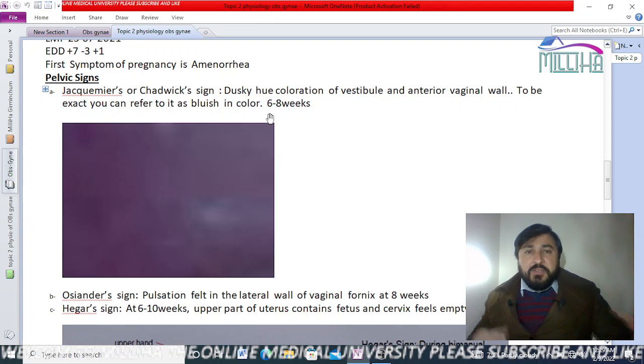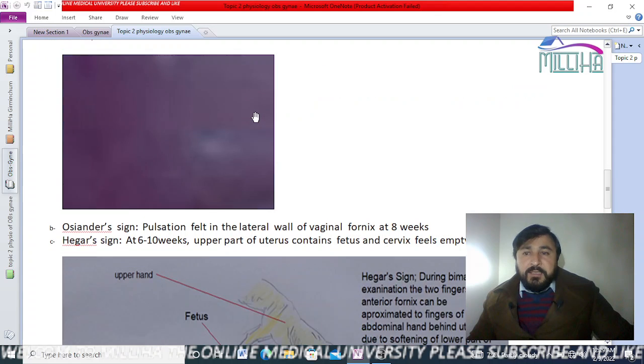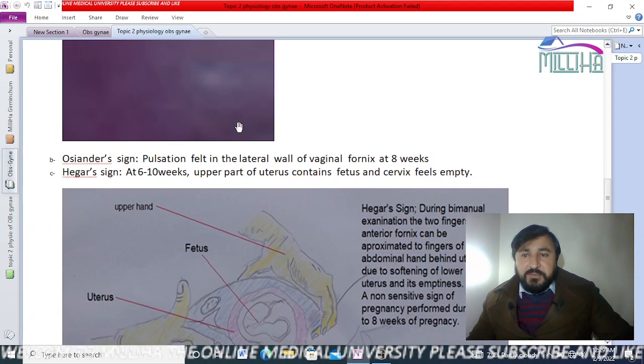The color of the anterior vaginal wall and the vestibule changes to bluish purple. I have put an image of the color for you, so you can refer to it. It's a bluish coloration, this color.